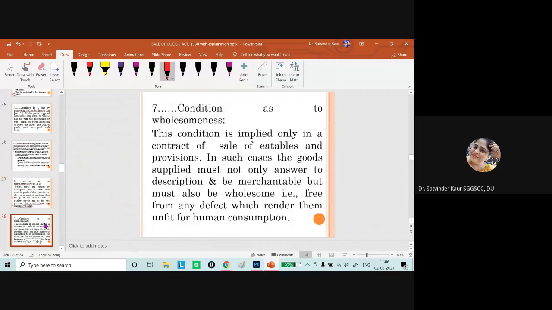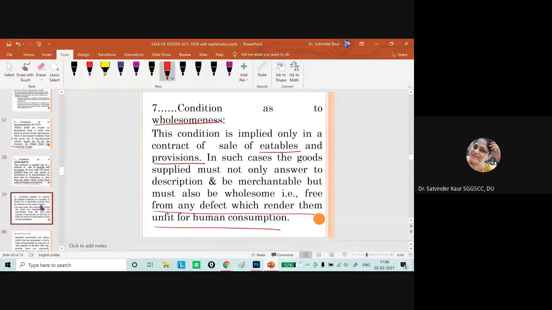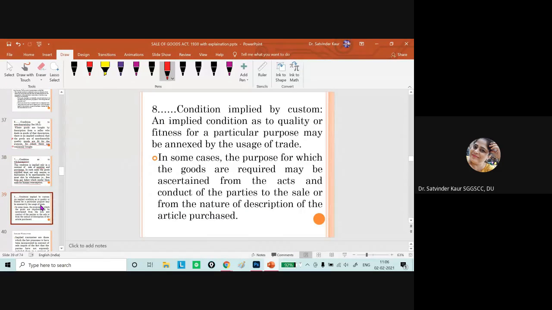Then in continuation, condition as to wholesomeness. Here we have discussed that where the goods are eatables and provisions, then in that particular case it should not be harmful for human consumption, and the goods must be as per the requirement and reasonable quality and free from any defect which renders them unfit for human consumption. So if any of these conditions is not satisfied, then the buyer has a right to set aside the contract.